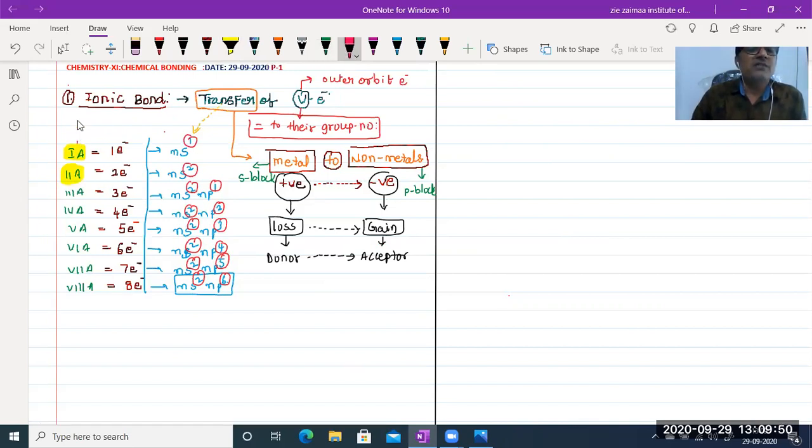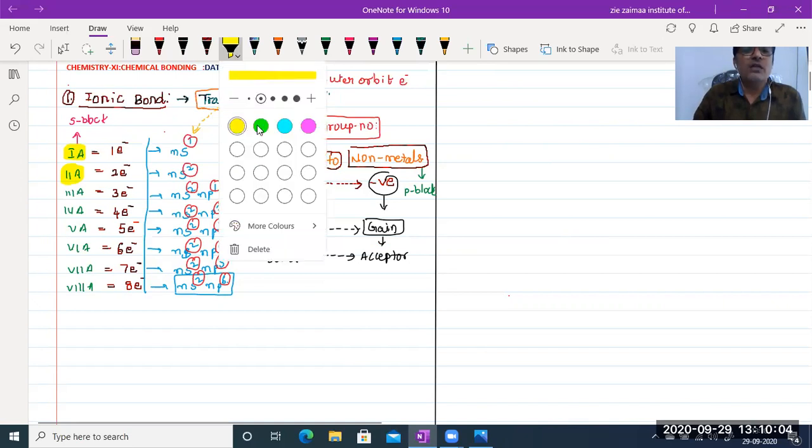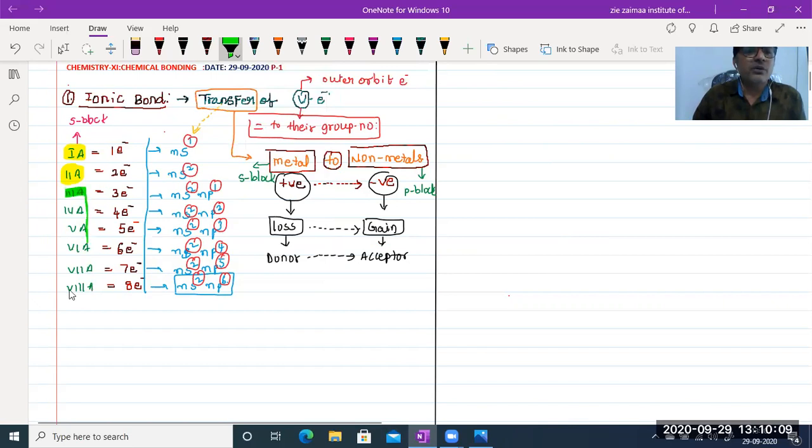These are S block elements, isn't it? Like alkali metals and alkaline earth metals, first A and second A. And the remaining, third A to eighth A group, these are the non-metals, belonging to the P block elements.